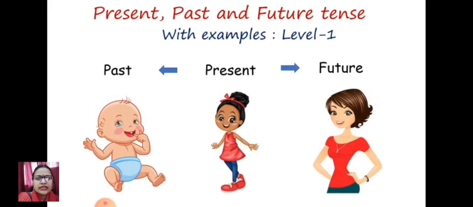And if you check the screen, fortunately I got a very nice example to show you what past, present and future mean, with the help of our own life's experience. You can just correlate with yourself also. When it's a baby, it's our past tense. What we are right now, that is our present, and what we will become, that will be our future. So I hope with the help of this example as well as pictures, present, past and future tense is absolutely clear in your mind, but still with examples it will be more clear to you.